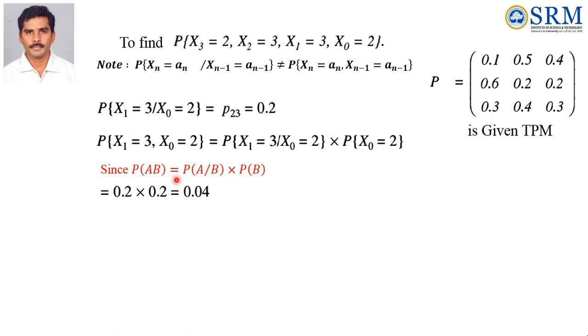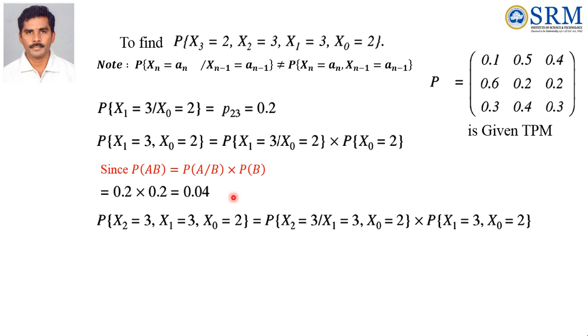Now probability of A by B, that is x1 equal to 3 given x0 equal to 2, this value is 0.2, and then x0 equal to 2, that is 0.2, it is given in the problem. That is the initial probability of state 2. Multiplying these two, 0.2 into 0.2, we get 0.04. So first we found the value for these two values. Next we move to the next step.